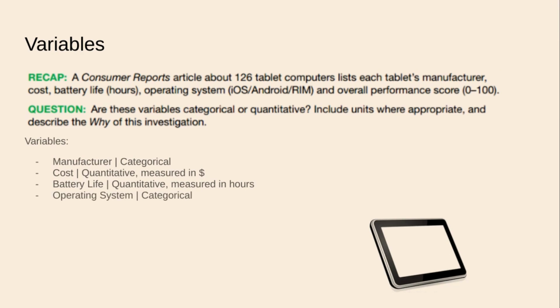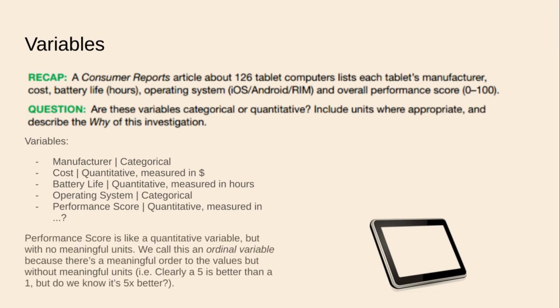Operating system. The operating system is categorical, all right? Just like manufacturer, the operating system we use is categorical. Performance score, it is quantitative, and it's measured in, wait a second, there aren't meaningful units. It's a performance score, 0 to 100. 0 to 100 what? Well, this is an ordinal variable. It's like a quantitative variable, all right?